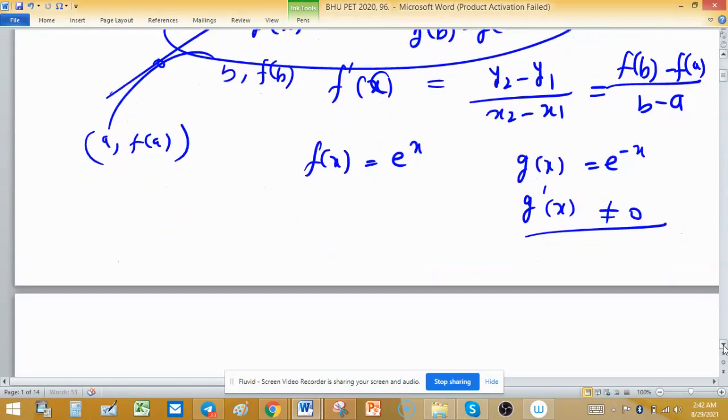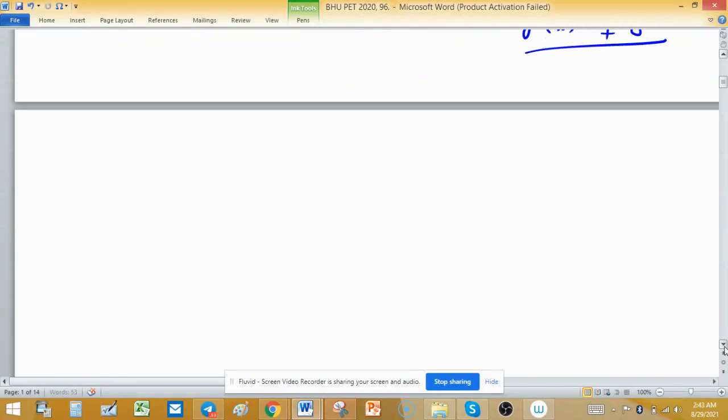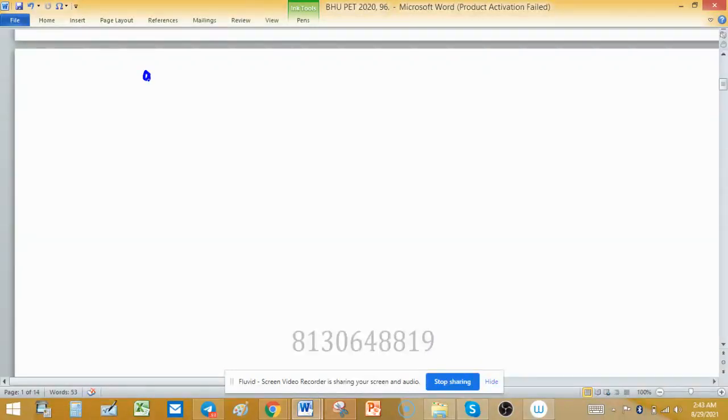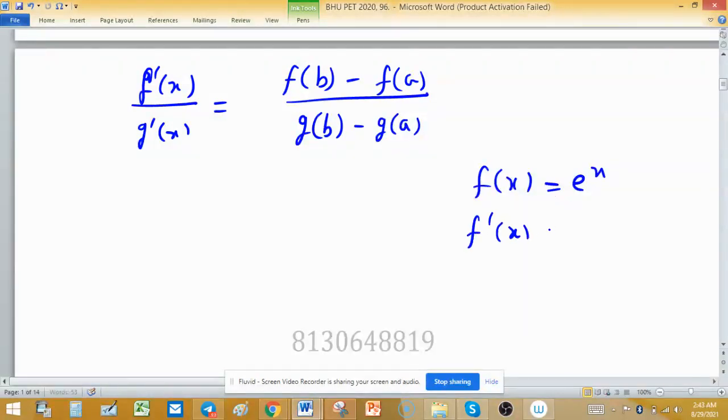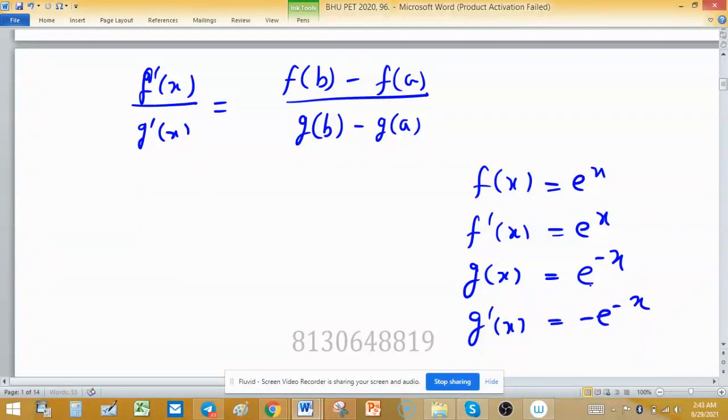So using Cauchy mean value theorem, f'(x) upon g'(x) equals f(b) minus f(a) divided by g(b) minus g(a). As f(x) is e raised to the power x, its derivative f'(x) will be the same. Function g is given as e raised to the power minus x, so g'(x) will be minus of e raised to the power minus x.